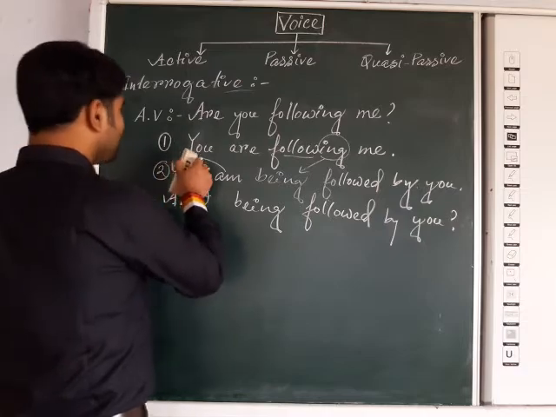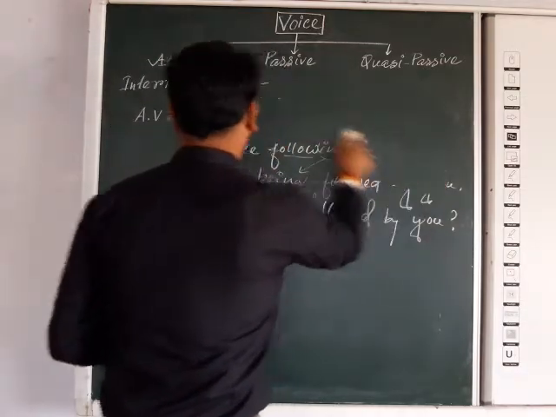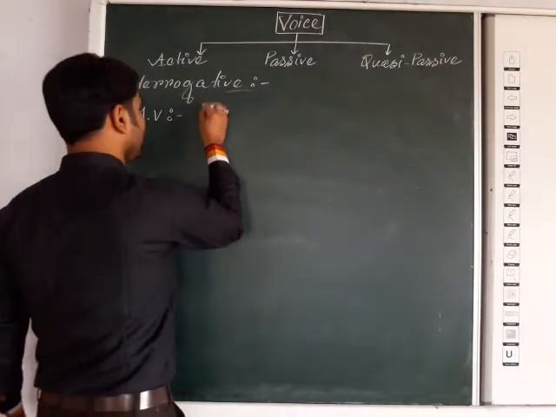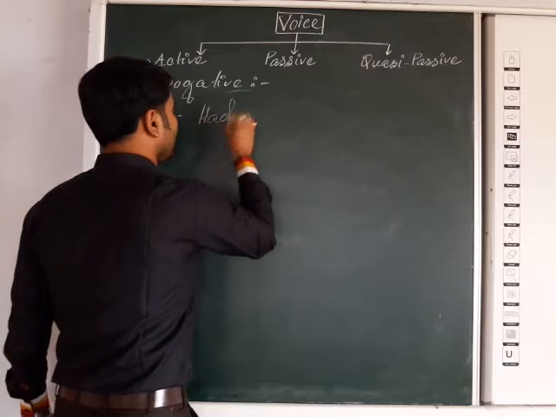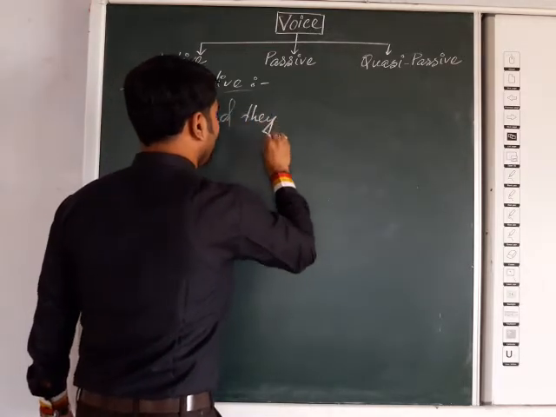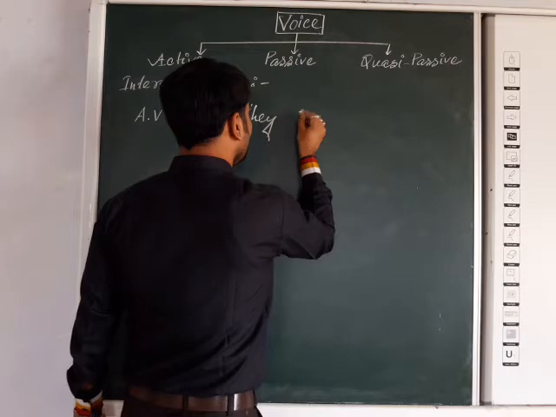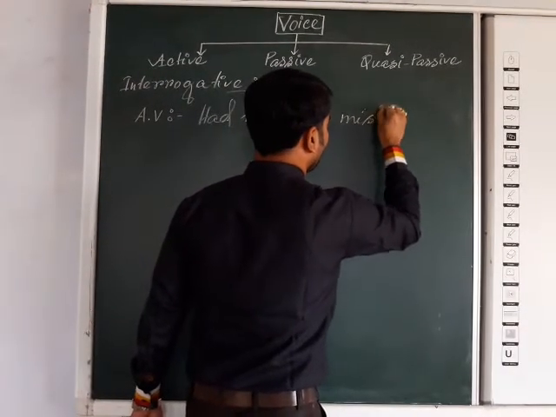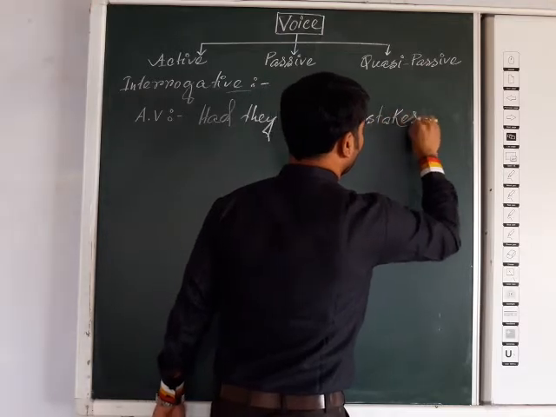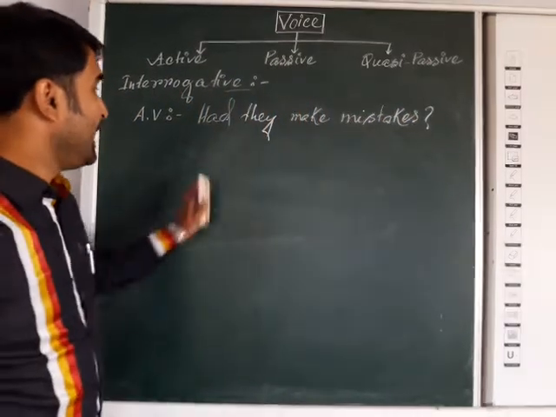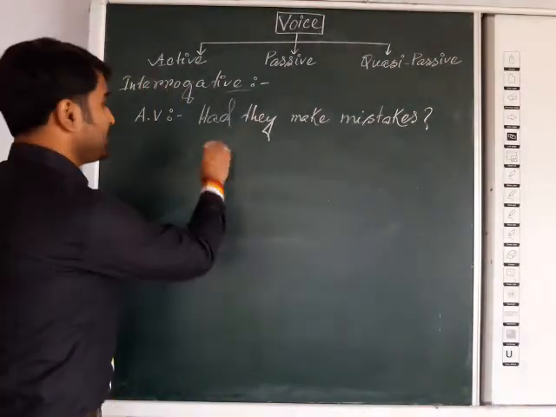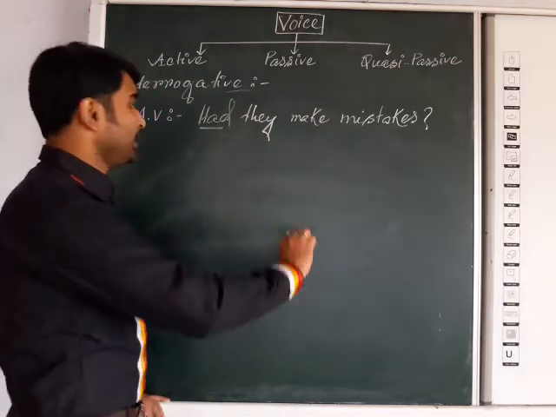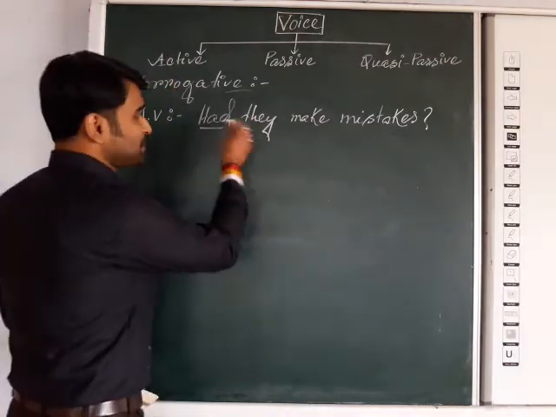Next one, suppose another verb we are using: have. Suppose, had they make mistakes? Had they made mistakes? Now here "had" has been used as an auxiliary verb. Then as you know the rule, what is the rule? Try to change interrogative into assertive.